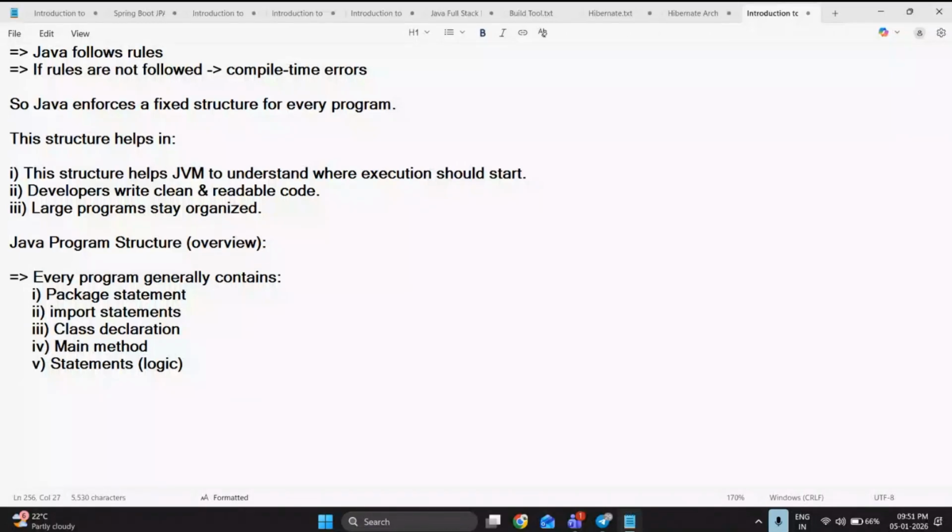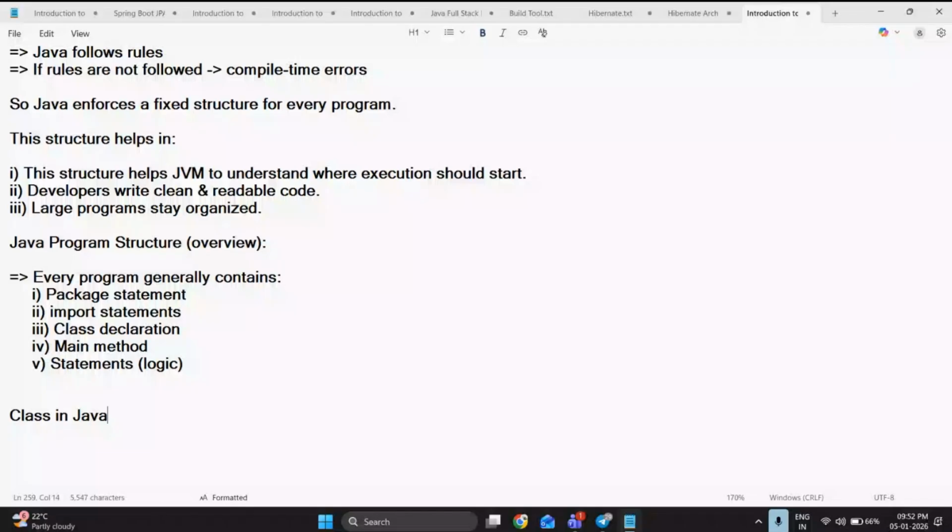Let me first discuss what is meant by class. What is meant by class in Java, and why is class mandatory? I told you the class declaration and main method are mandatory things we need in every program. So why is it mandatory?